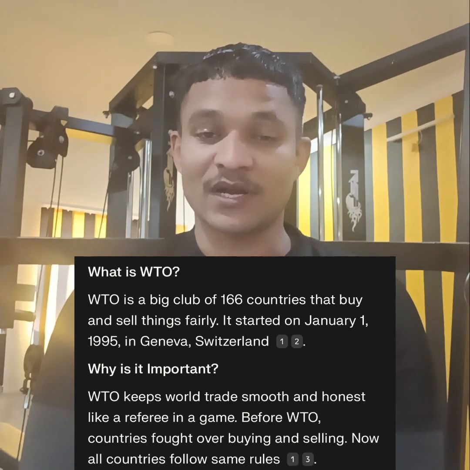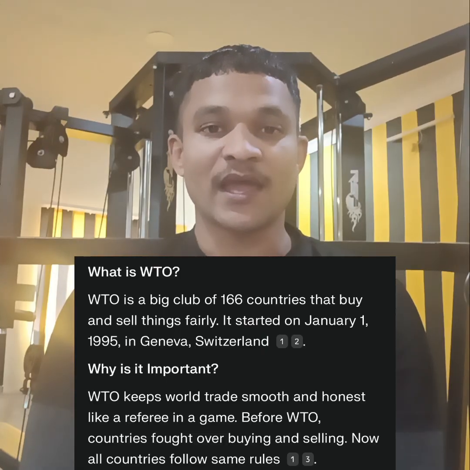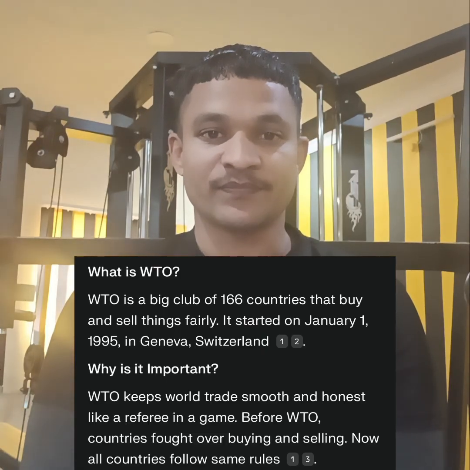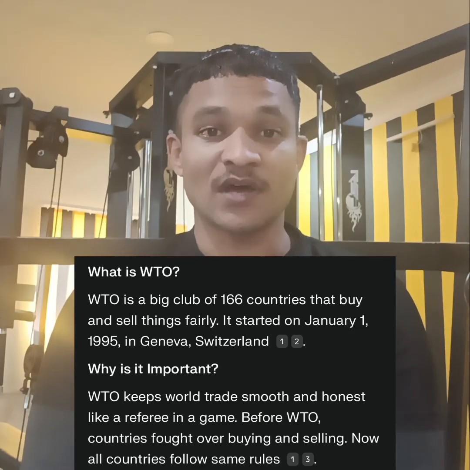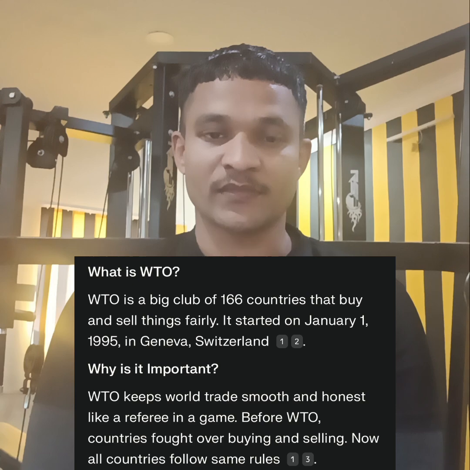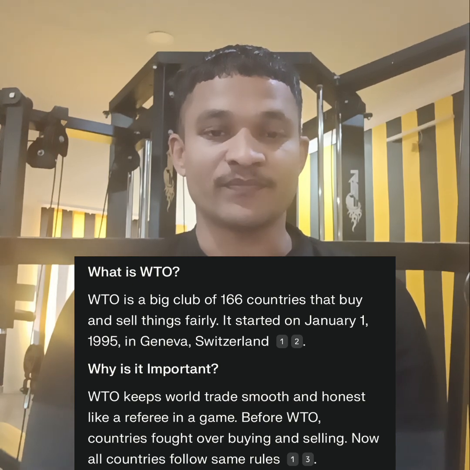GATT was an organization, but it had only 23 countries. 166 countries as of 2025 are members of the WTO, World Trade Organization. But before 1995, GATT reduced tariffs from 40% to 5%, and for around 47 years it helped the whole world maintain trade peacefully. It was brilliant work by GATT.